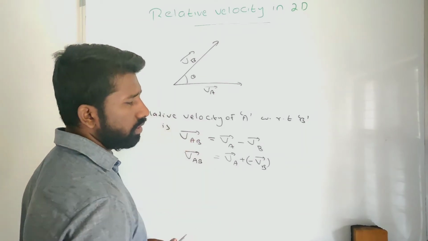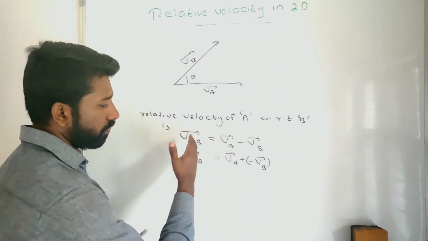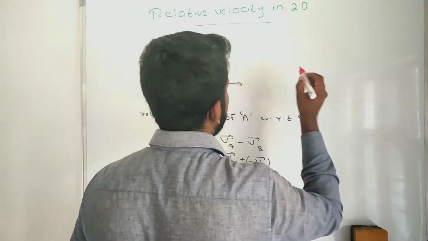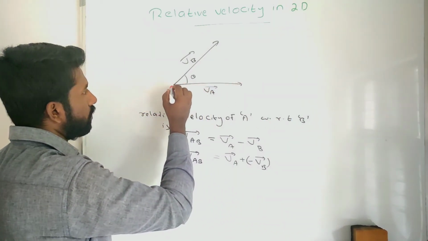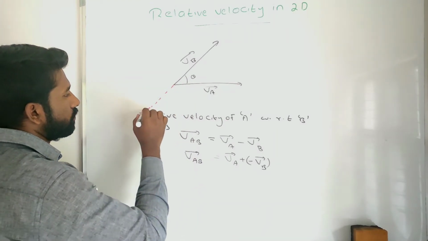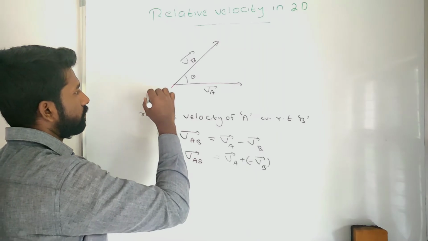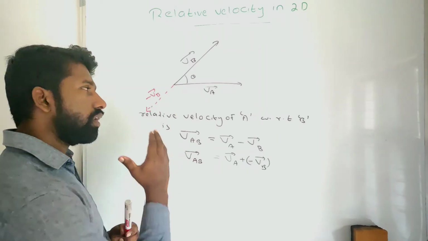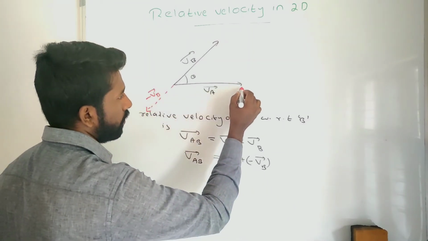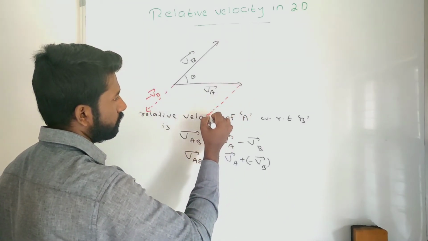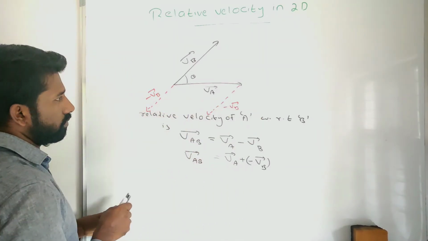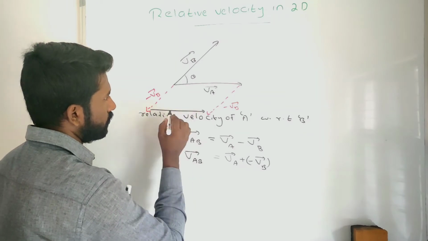Now we can apply the vector addition rules and find this out. I can change this like this, a negative vector. This way I can draw the negative vector. This is minus VB. A negative vector has the same magnitude but the opposite direction. Now I can form a parallelogram here. This is also minus VB. Then this is VA.